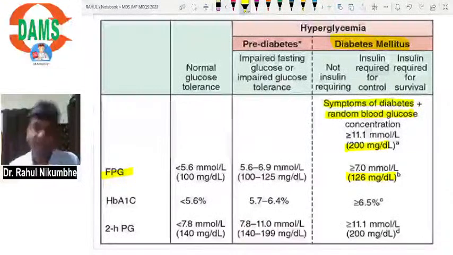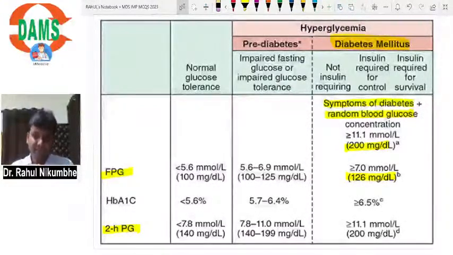You will collect the blood, that is fasting glucose. If it is more than 126, your patient is a case of diabetes. Then 2-hour plasma glucose. In oral glucose tolerance test, patient will come to you in a fasting state.